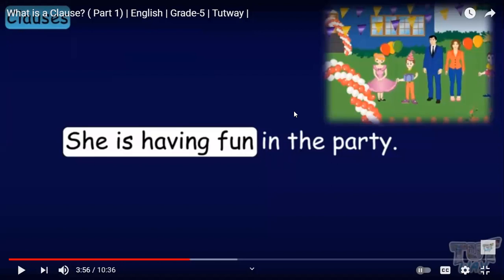Okay, so in the party, preposition in. So, what type is this phrase? Is it noun phrase, verb phrase, prepositional phrase, or adjective phrase? Prepositional phrase. It starts with in. In the party is a prepositional phrase.